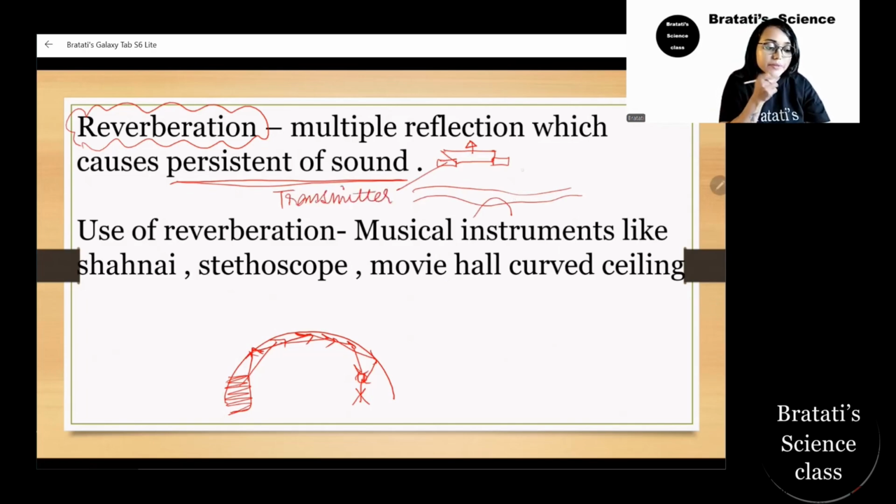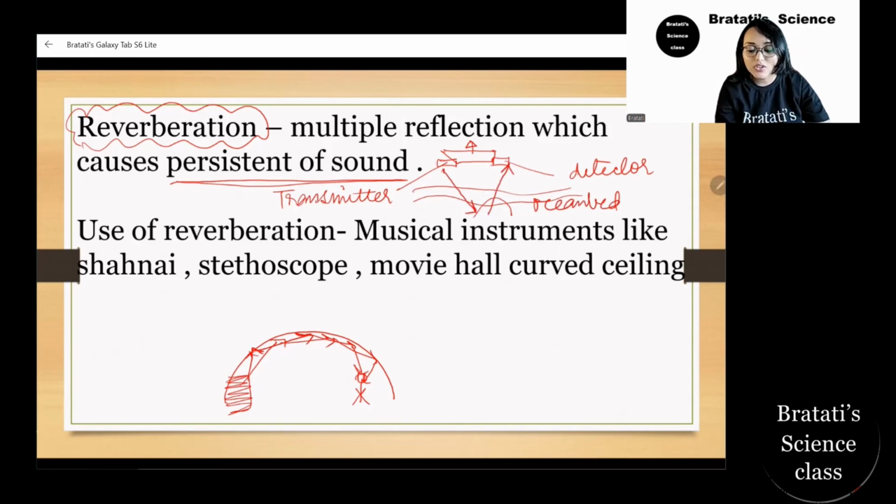So what happens in the transmitter, this is the ocean bed. They take this distance and this, they get the detector. So this is the transmitter. The sound comes down and gets reflected back to the detector. So they just determine the time taken and the distance. If the distance is d, from this they can work it out.